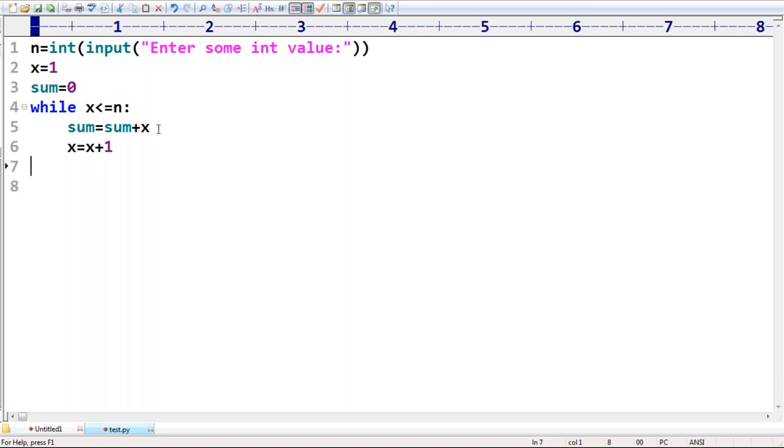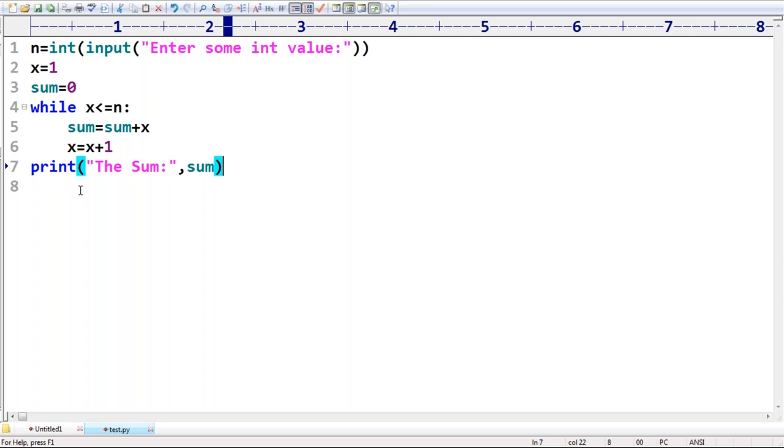That's all. Is it covered or not? Observe that sum is equal to sum plus x. The x value starts from 1, so this cycle by default will be repeated. Okay. Now print the sum. The sum is some variable, right? I hope everyone is able to understand, right?